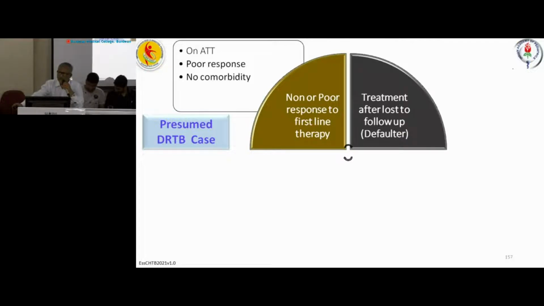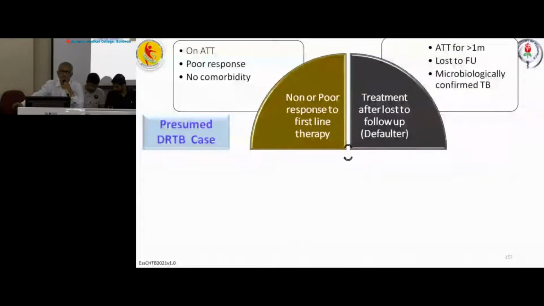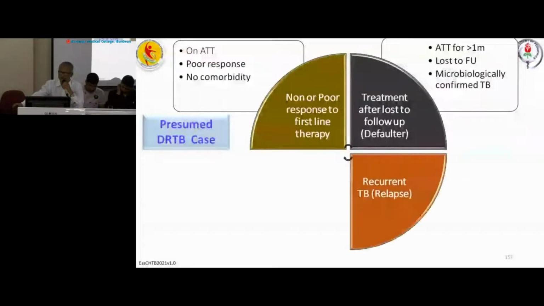Then treatment after loss to follow-up, that means drug defaulter, where patients received treatment for more than 1 month, then were lost to follow-up, but again became microbiologically confirmed TB. And recurrent TB, that means the patient was treated with ATD and cured, again has symptoms and signs, and on investigation there is microbiological confirmation. That is recurrent or relapse TB. In these three situations, the chance of having DRTB in children is higher.